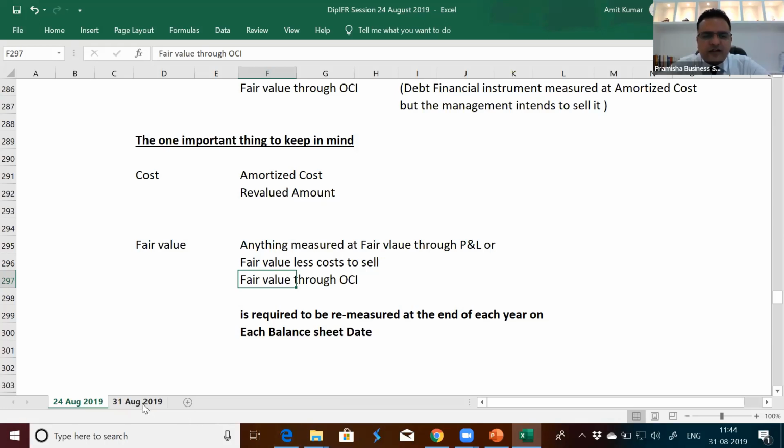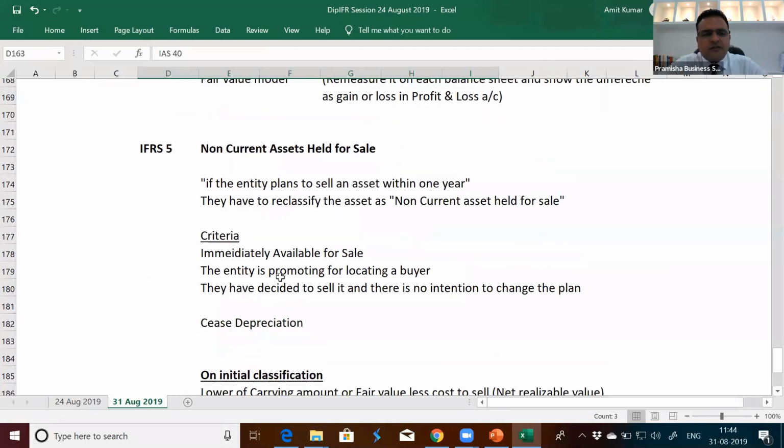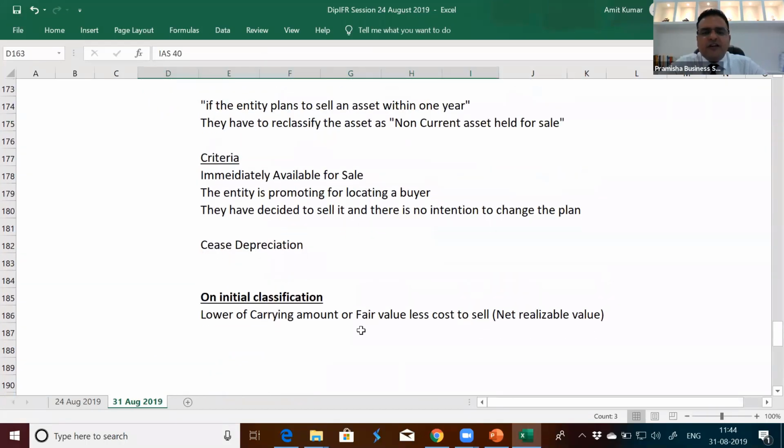So that is the reason wherever there is fair value less cost to sell or anything measured at fair value, the standard on impairment is not applicable to them. The standard on impairment is not applicable to IFRS 5 because there was no cost left. It was fair value less cost to sell and carrying amount being compared now. So IAS 36 is not applicable.